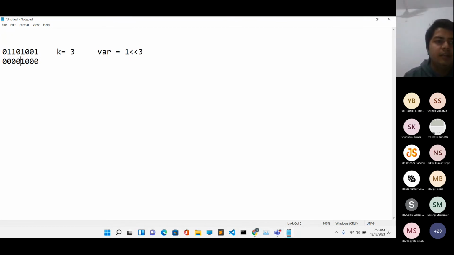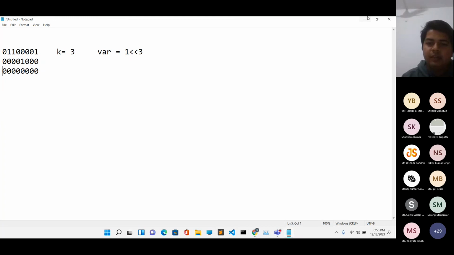But what do we get at the kth bit? It depends upon the bit value of the first number, whether it is one or zero. Here it is one, so if you calculate the bitwise AND, you will get this. Whereas if it would have been zero, you would have got all zeros. So basically the idea is we take that number and perform its bitwise AND with 1 left shift k. We obtain the result. If the result is non-zero, it means that the kth bit was set, meaning the kth bit was one. And if it is zero, then it means that the kth bit was zero.